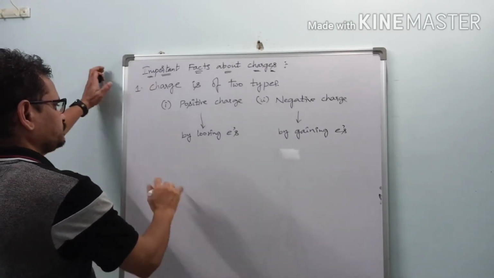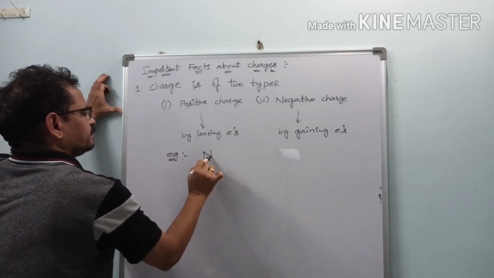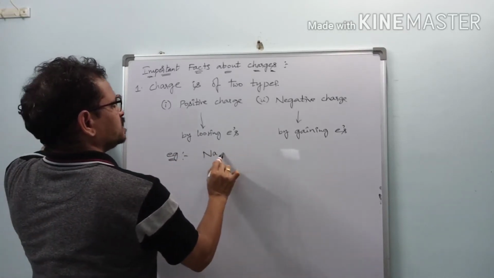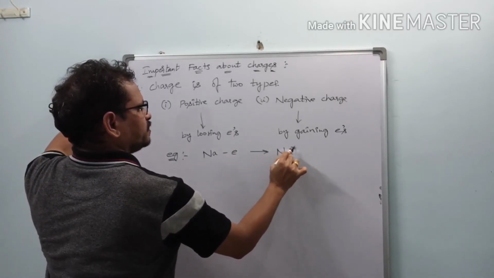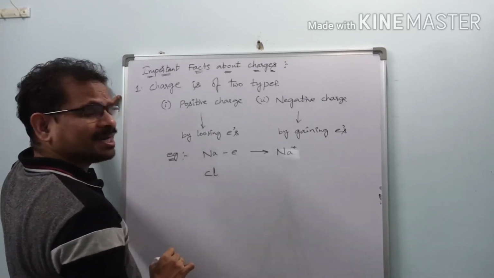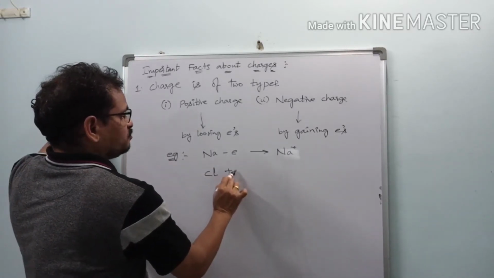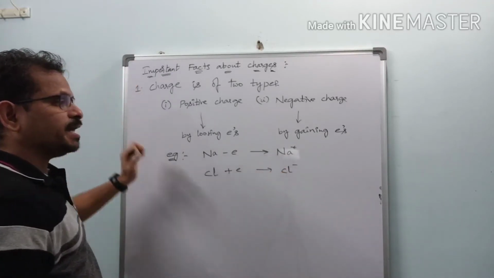For example, sodium loses one electron and gives rise to the Na plus ion. Similarly, the neutral chlorine atom takes one electron and becomes a negatively charged chloride ion.